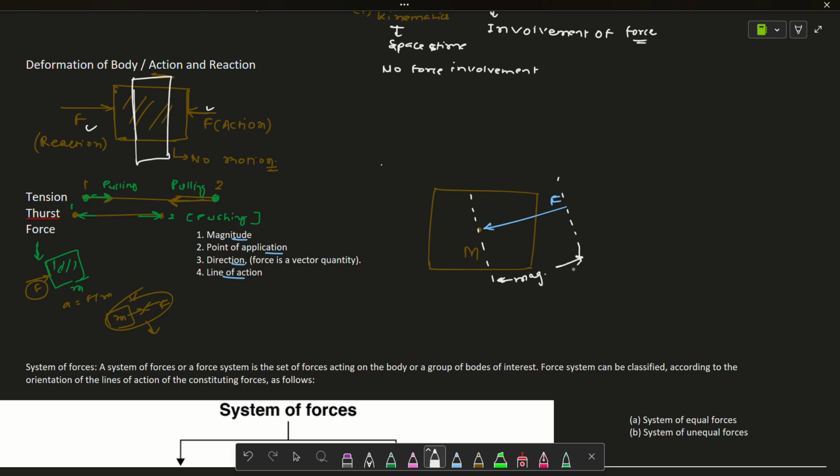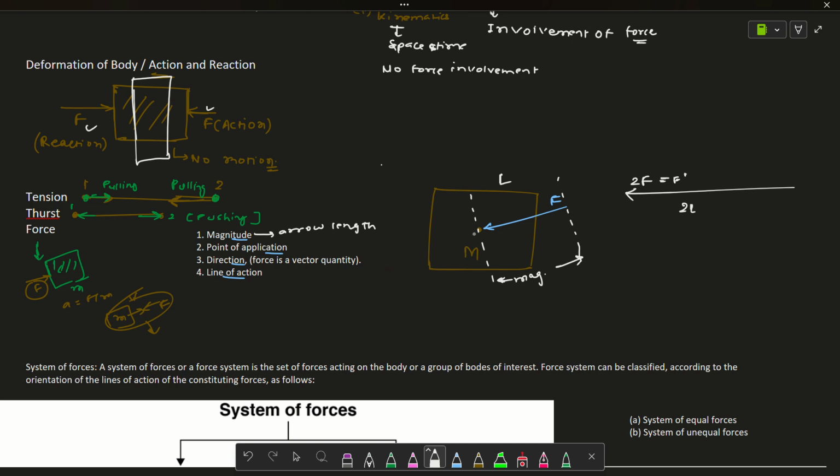Let's suppose the length of this arrow is L, and if you draw another arrow with length 2L, that means the force applied here is doubled. So the arrow length will represent the magnitude.